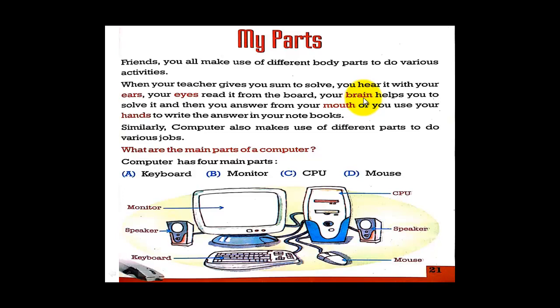Your brain calculates 3 plus 5, that is 8. Then you answer from your mouth, so the answer is 8, or you use your hand to write the answer in your notebook. 3 plus 5 is equal to 8, and with a pencil you note it down in your notebooks. And notebooks is a learnable. Okay, so all the parts of our body are used to solve a problem.